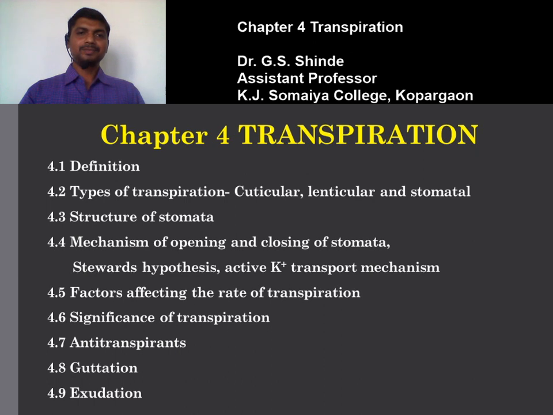When transpiration takes place through the cuticle, lenticels and stomata, there are 3 types of transpiration: cuticular transpiration, lenticular transpiration and stomatal transpiration. So in this way we finish our first 2 points: definition and types of transpiration.